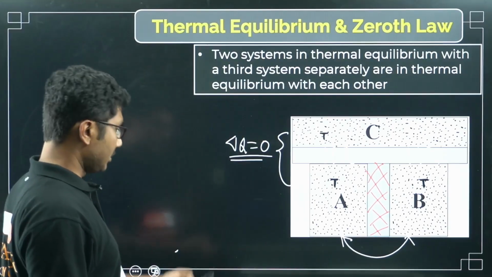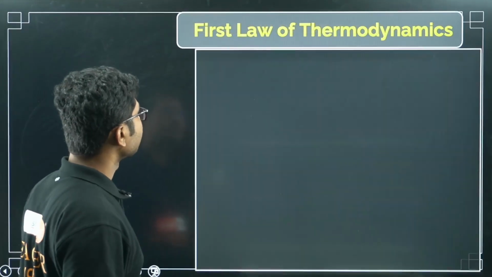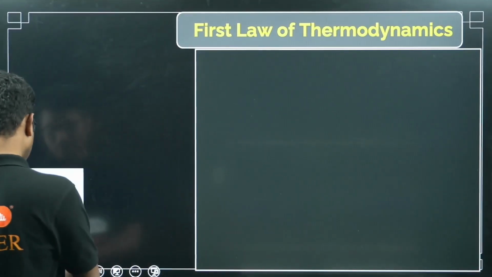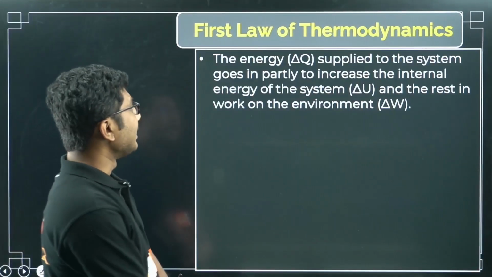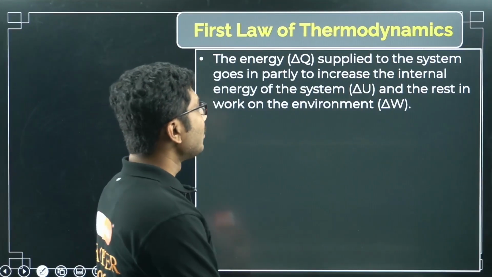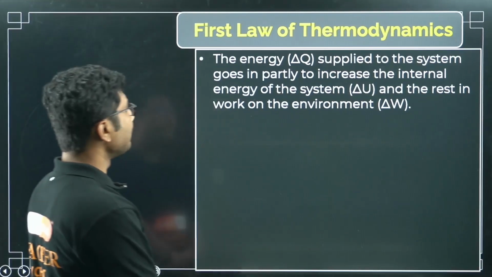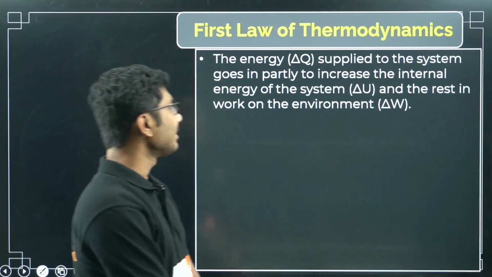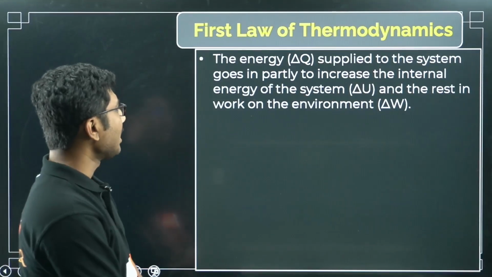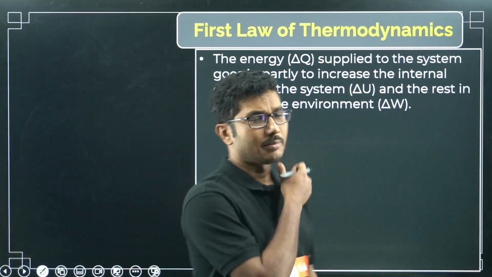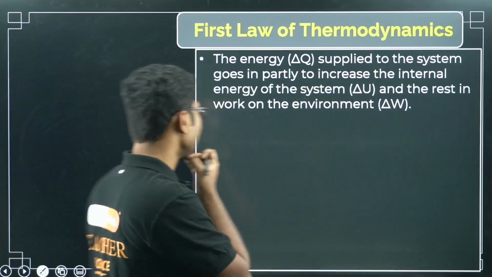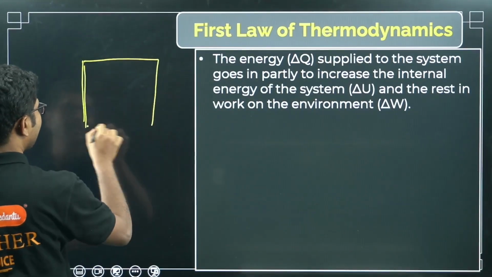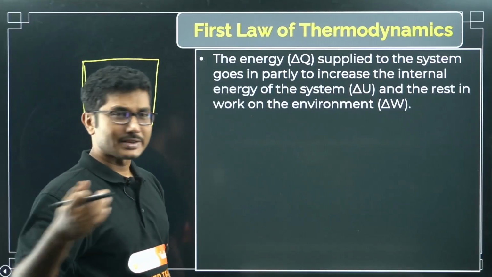Now let's move on to the next concept: the first law of thermodynamics, a very important thing to remember. What is the statement? The energy supplied to the system goes partly to increase the internal energy of the system, and the rest goes into work on the environment, delta W. Suppose you have a system. Let me first explain a little bit, then I will explain with a real life example as well.